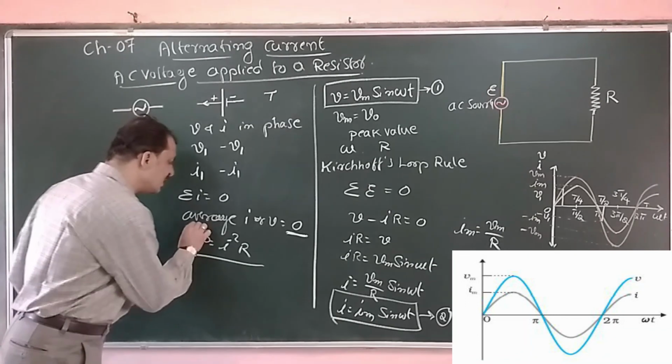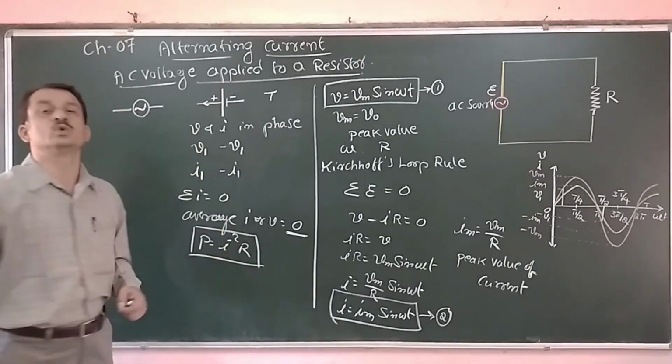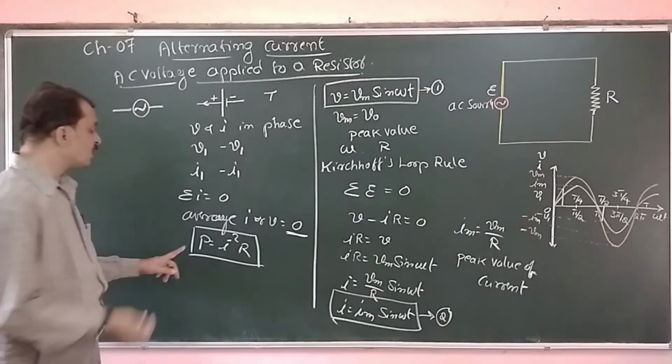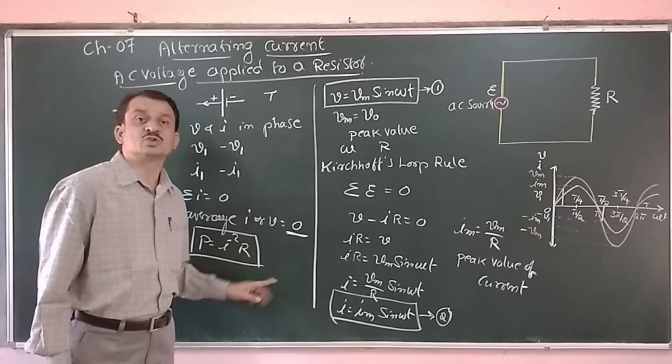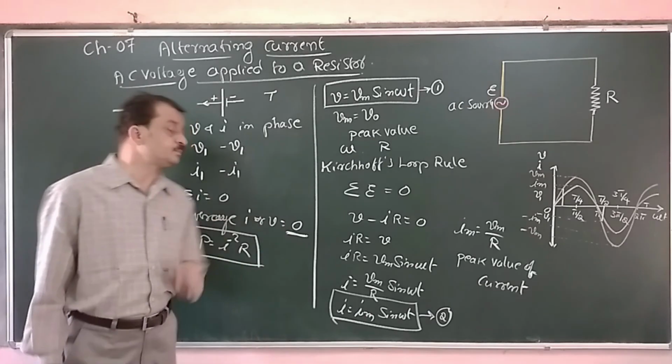Obviously, there is a power loss in the circuit. The instantaneous power loss is given by I square R. You should remember this.